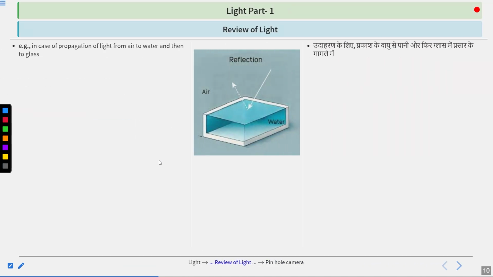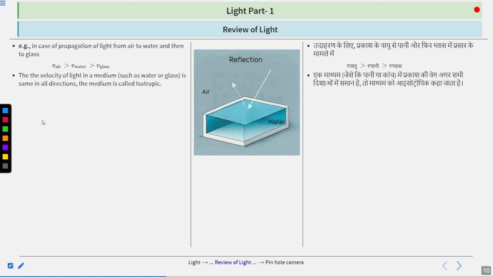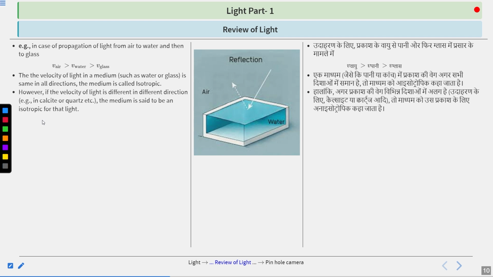Example, in case of propagation of light from air to water and then to glass, the same example that we have taken. The velocity in air is greater than the velocity in water, and the velocity in water is more than the velocity in glass. The velocity of light in a medium such as water or glass is the same in all directions. The medium is called isotropic. However, if the velocity of light is different in different directions, for example in calcite or quartz, the medium is said to be anisotropic for that light.